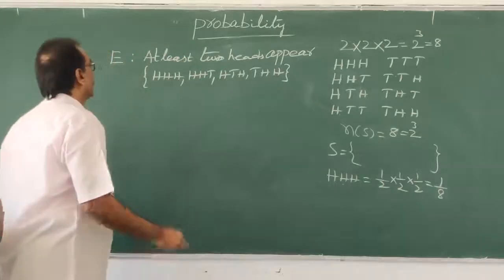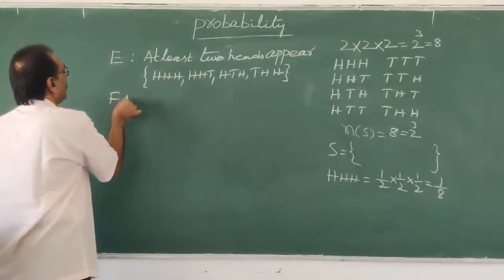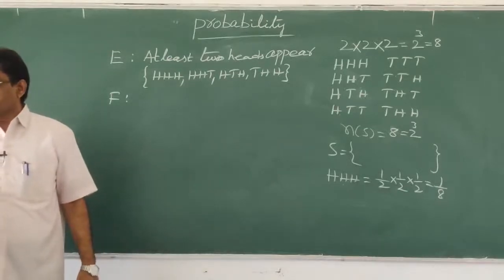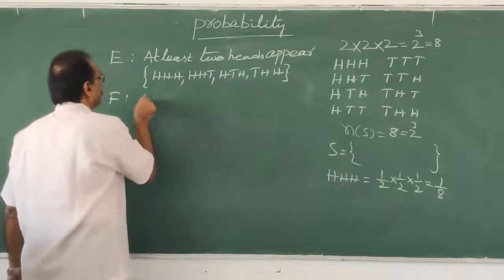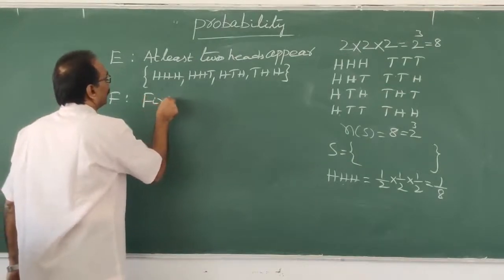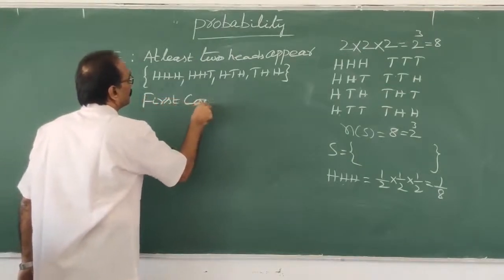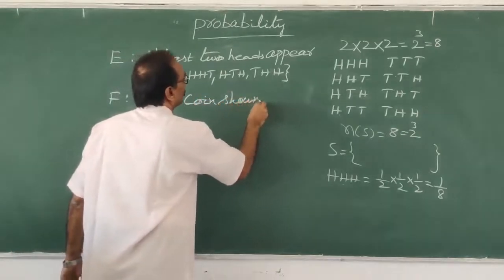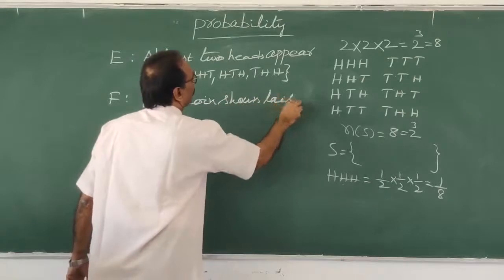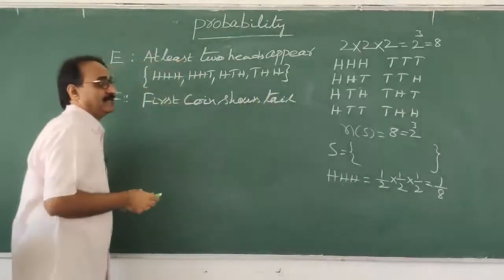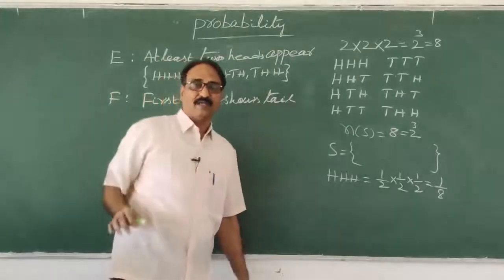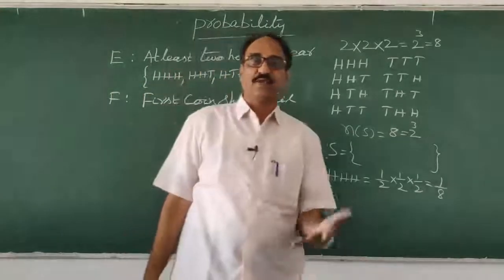Okay? Now, let us see F. What is F? F he has given: first coin shows tail. Now you forget about E, which is already over. F is another new event.